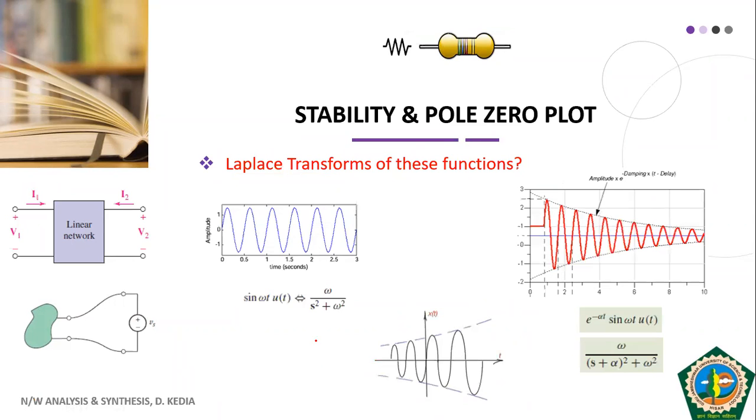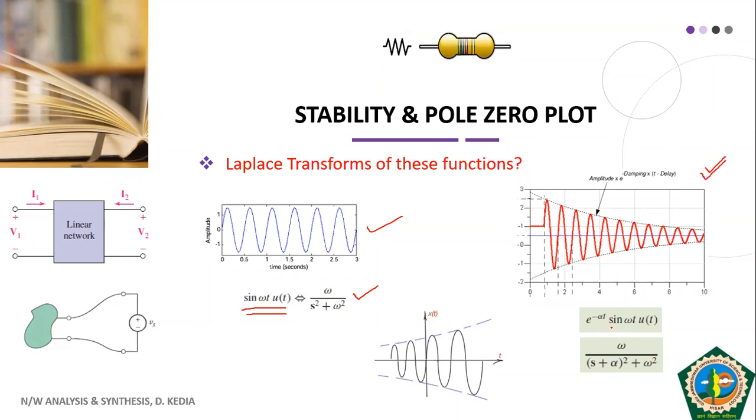Now let us see the Laplace transforms of a sinusoidal function. We have already derived this in the chapter on Laplace transform, that if we have sine omega t u(t), then its Laplace transform will be omega by s square plus omega square. Then what will be the Laplace transform of this? As I told you, this sinusoidal function is decaying exponentially.